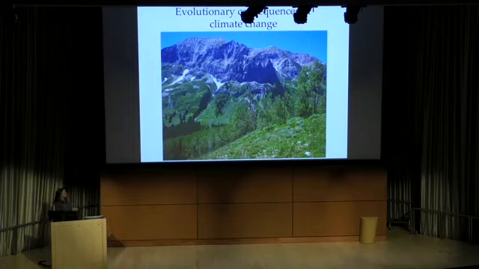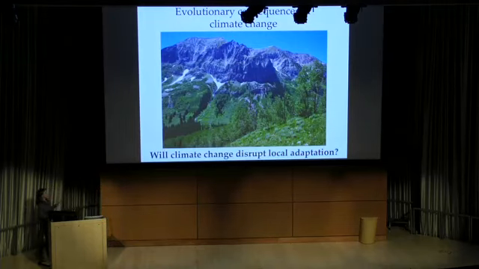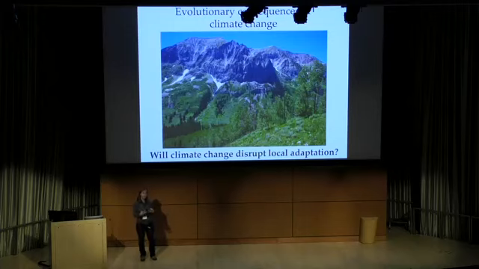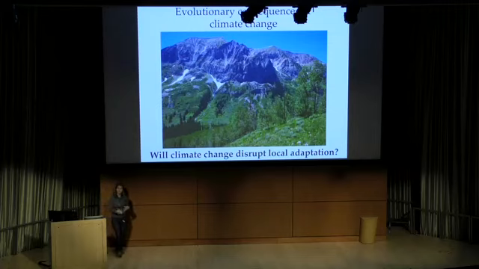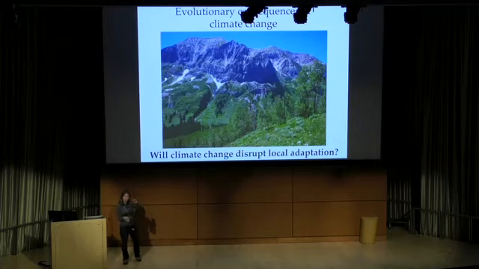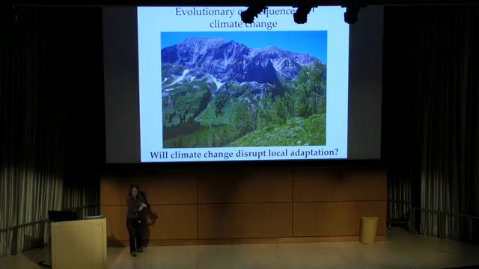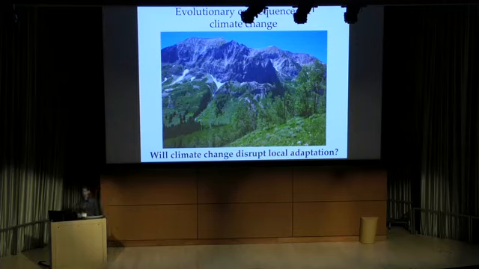So today what I'm going to really focus on is this question about whether climate change could disrupt local adaptation, essentially leading to populations that are no longer adapted to the local conditions that they experience, which could have really pronounced consequences for population dynamics. It could lead to further reductions in population size, and those reductions in population size could actually impede migration. We typically think of migration as maybe the most prominent response to climate change, but if populations continue to decline, they'll produce fewer seeds and pollen to migrate to new locations.